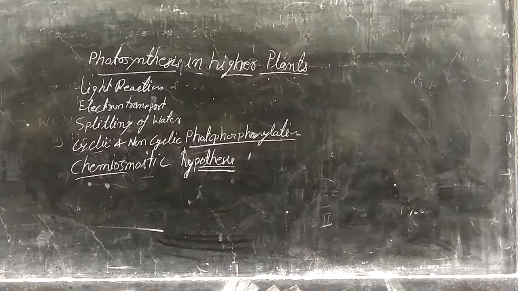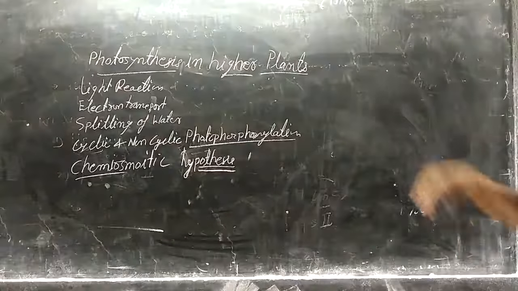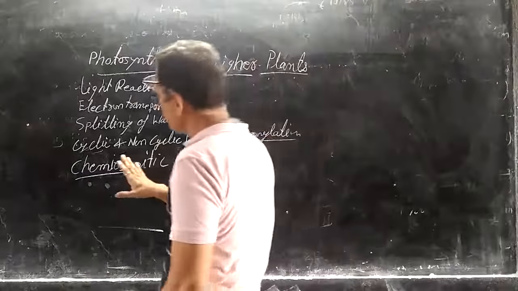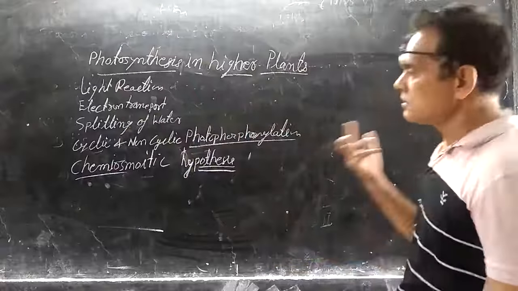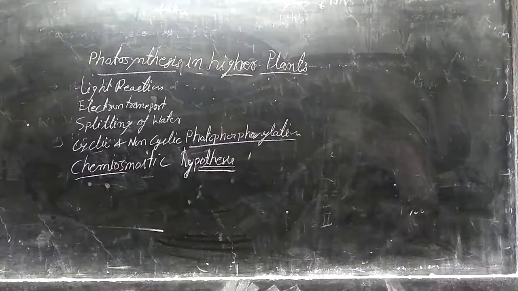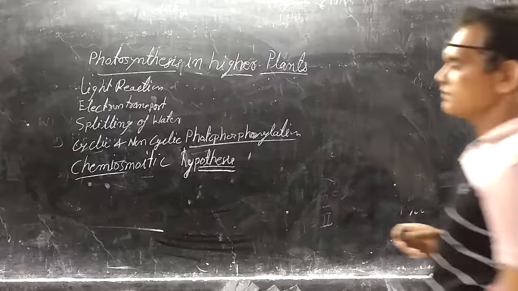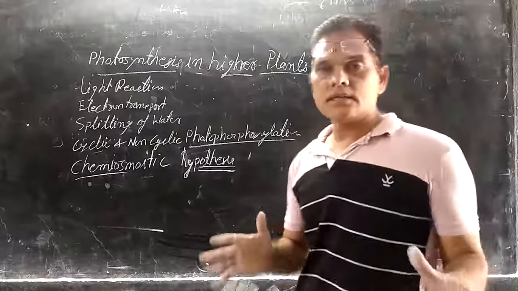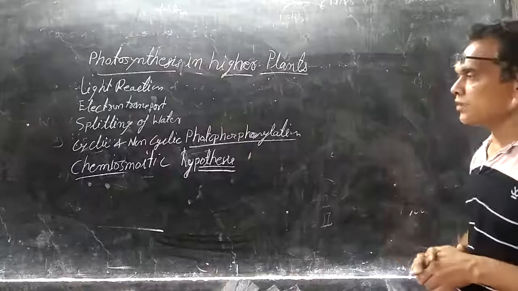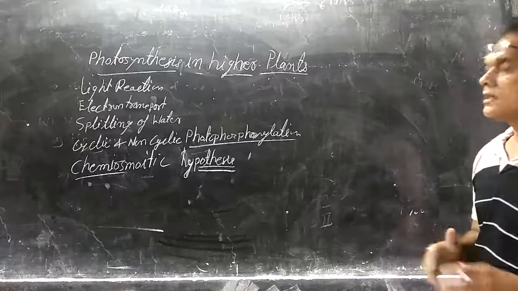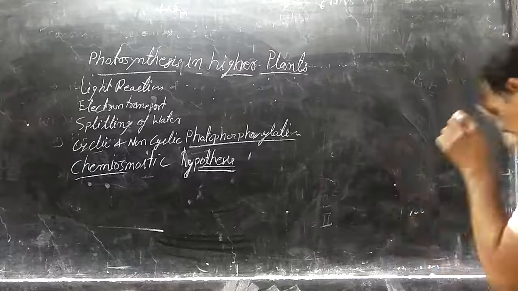Another phenomenon which is a main part of the light reaction is the chemiosmotic hypothesis. What is the chemiosmotic hypothesis? It is the systematic movement of electrons and hydrogen protons during which ATP is formed.